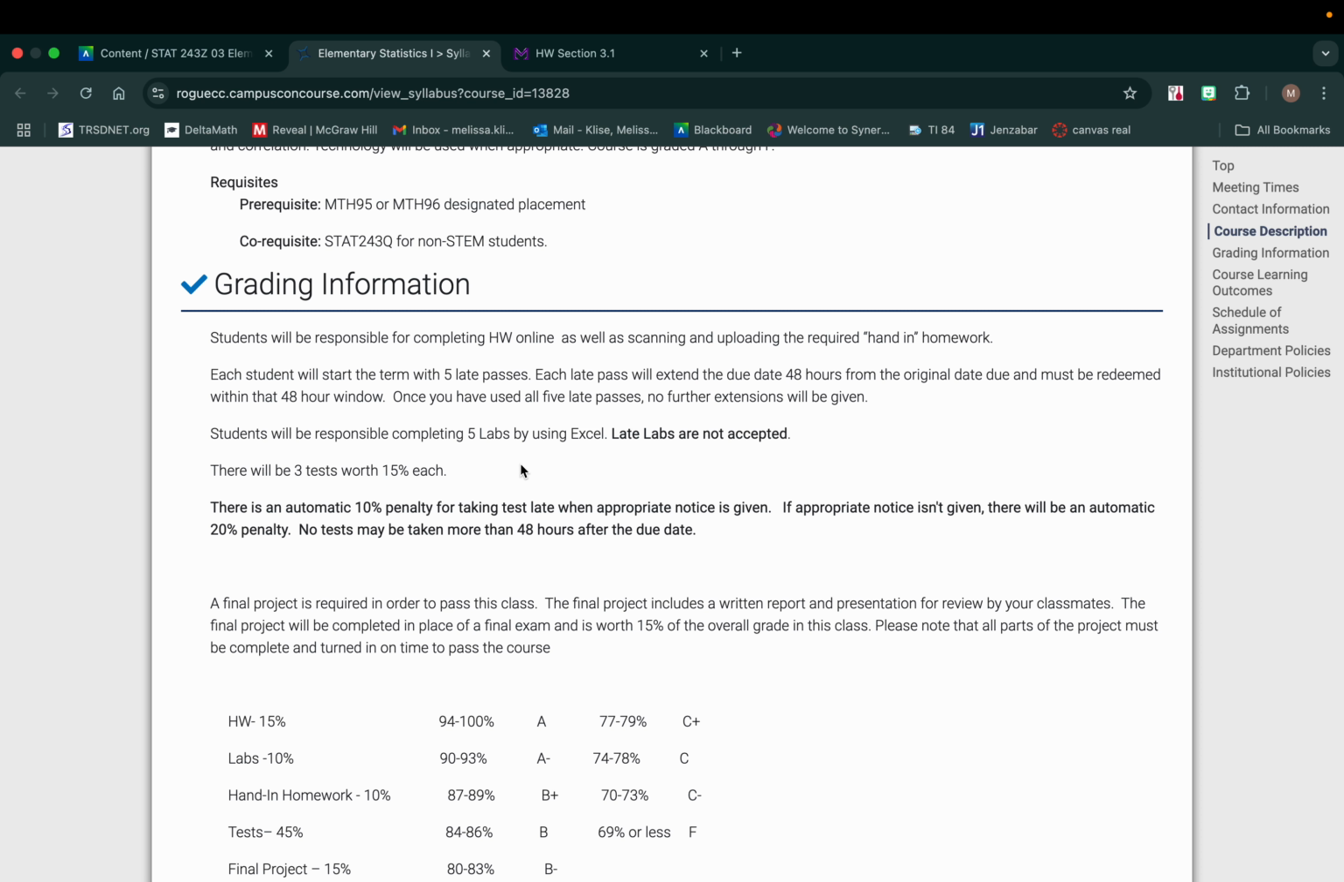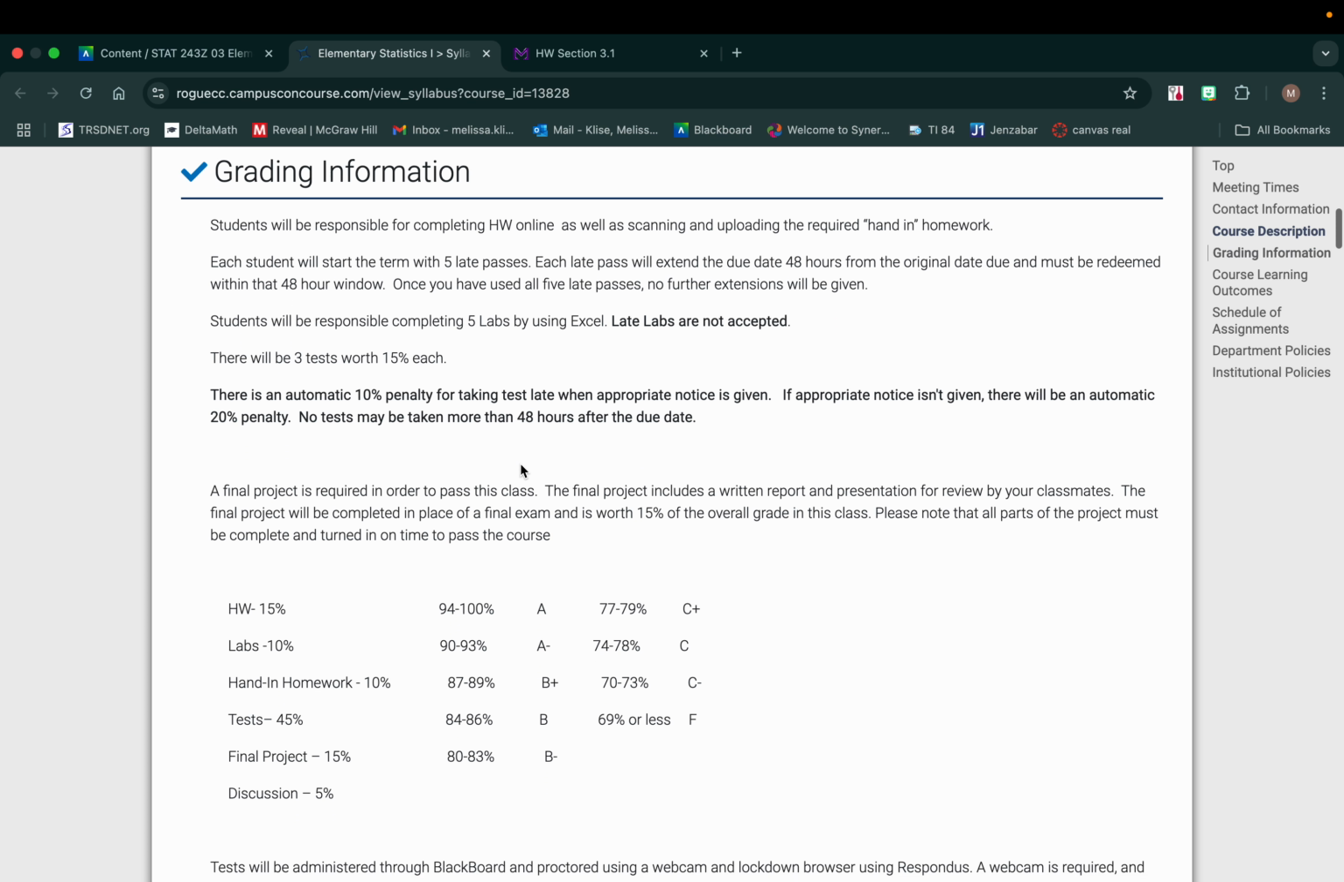So if there's no notice given, then it's 20% penalty. If you take it late without contacting me at all, then there's going to be a 20% penalty. You cannot take the test more than 48 hours after the due date. After 48 hours, you just take a 0 on the test, because I need to get it graded and opened up so everybody else can review what they've done.